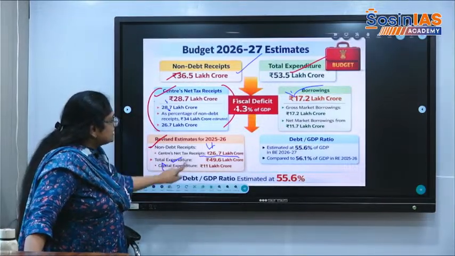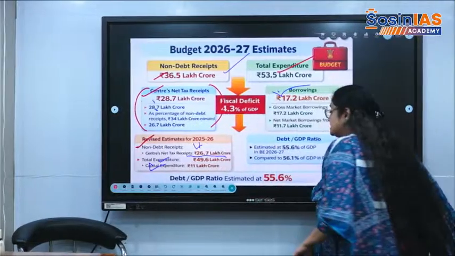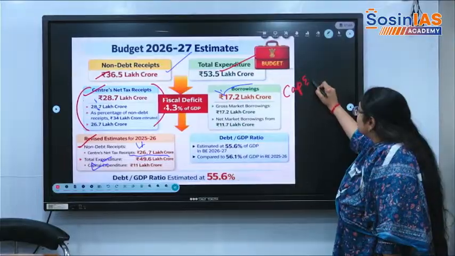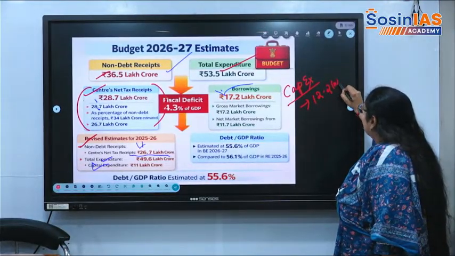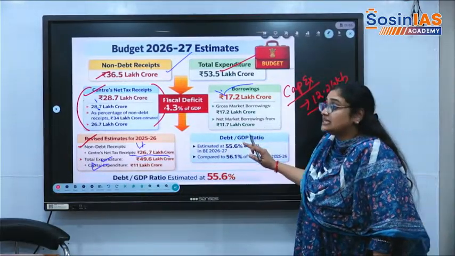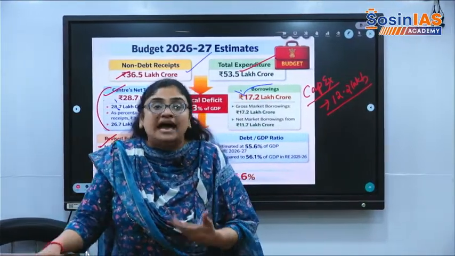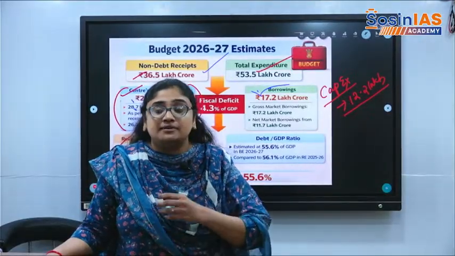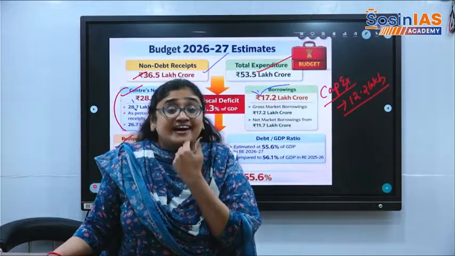Capital expenditure was 11 lakh crore. Now the government has fixed capital expenditure at 12.2 lakh crore. Comparatively, it has increased. And if we see in 2014, the capital expenditure was around 2 lakh crore. Right now it is 12.2 lakh crore. It has increased exponentially. And why did it increase?